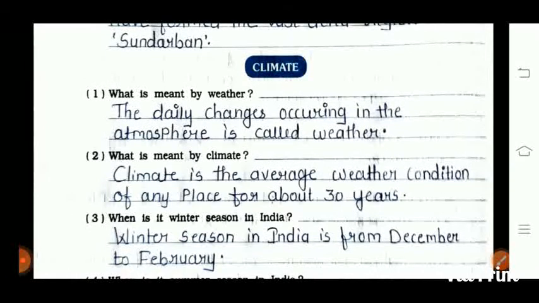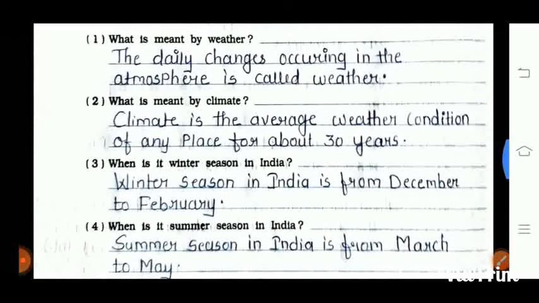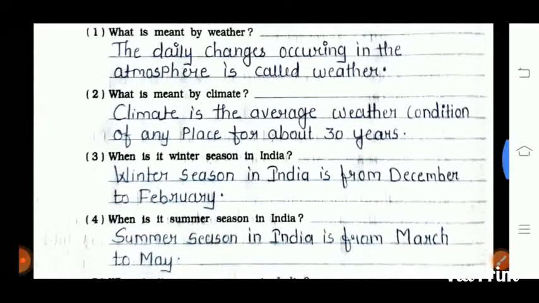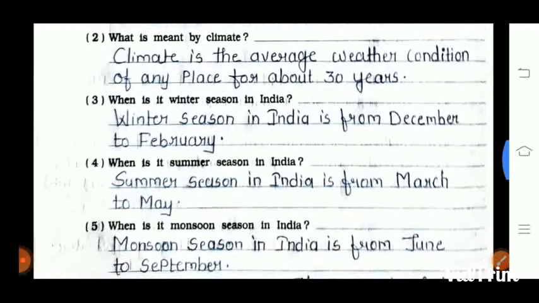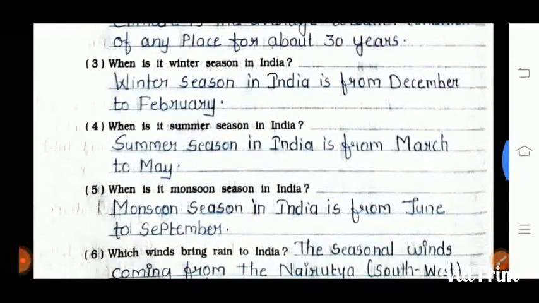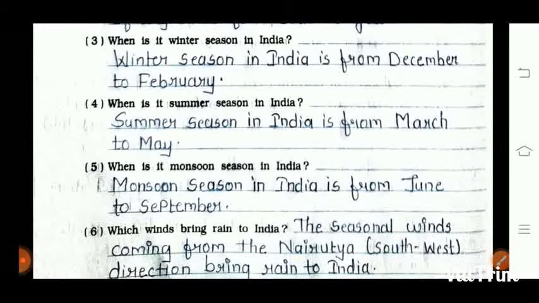The next is climate. The first question is what is meant by weather? The daily changes occurring in the atmosphere is called weather. Second question is what is meant by climate? Climate is average weather condition of any place for about 30 years. Third question is when is it winter season in India? The winter season in India is from December to February.